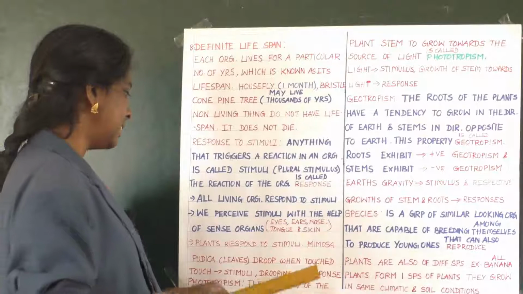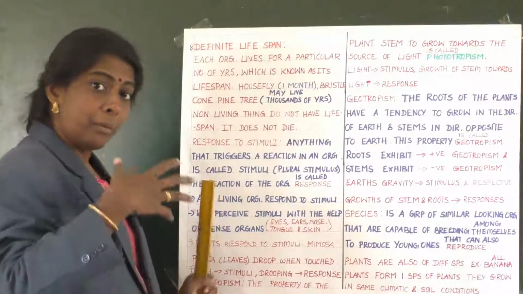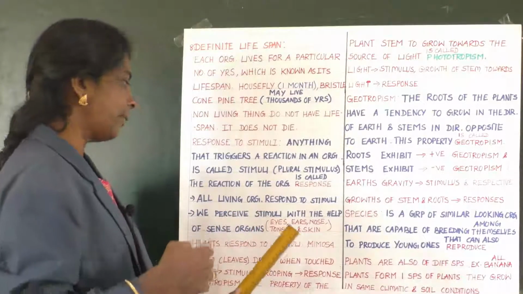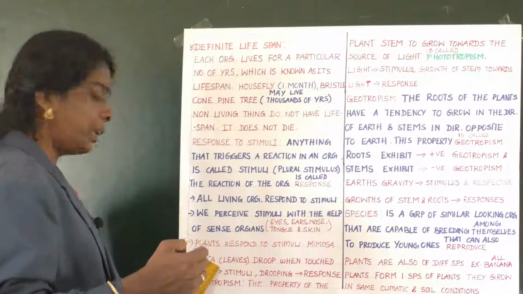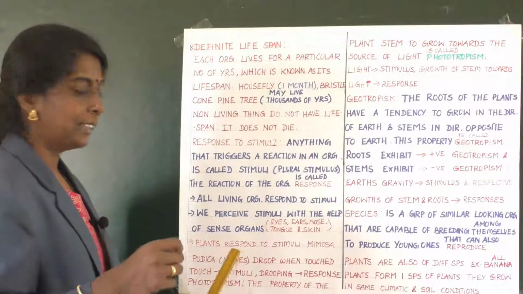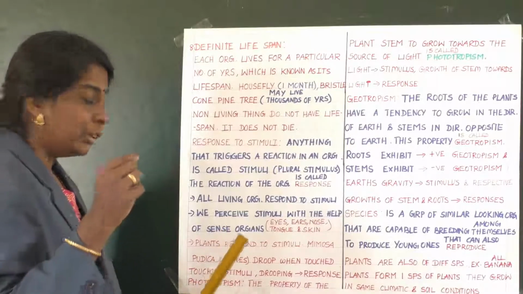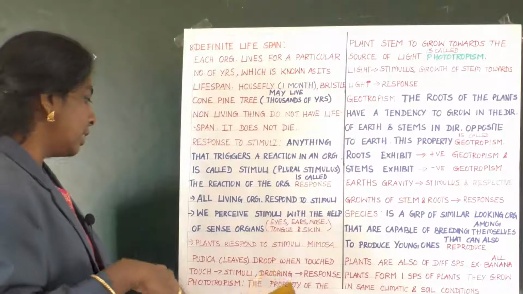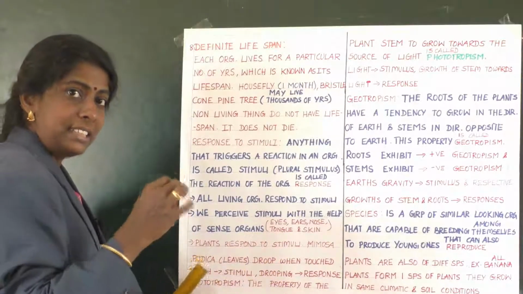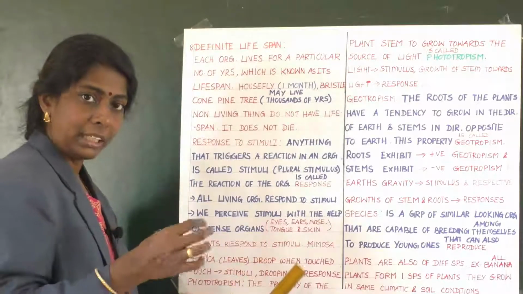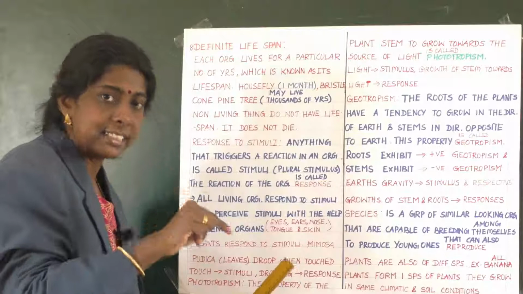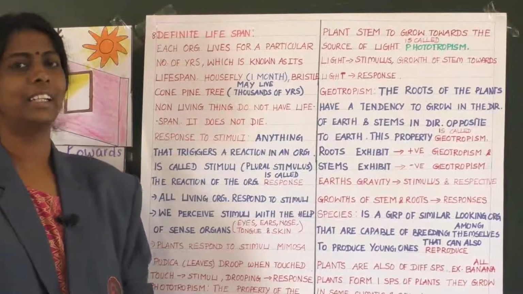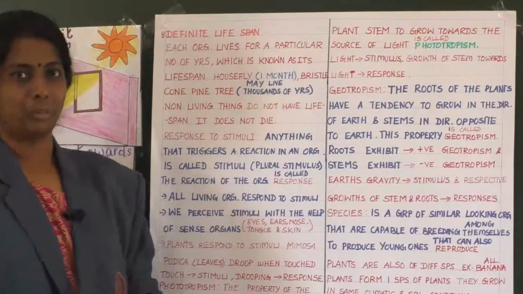Is it not? Yes. Now, plants also respond to stimuli. For example, Mimosa pudica. What is that? The touch-me-not plant. The leaves of the touch-me-not plant will droop when touched. So here the touch is the stimulus and the drooping is the response. Clear? Yes, children.